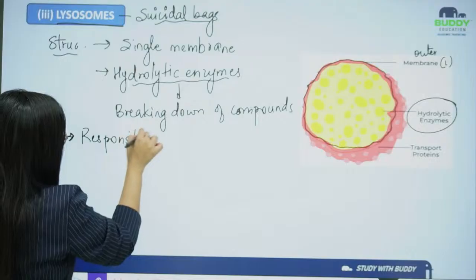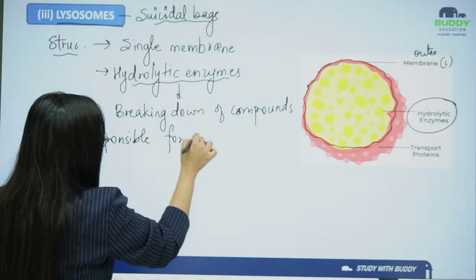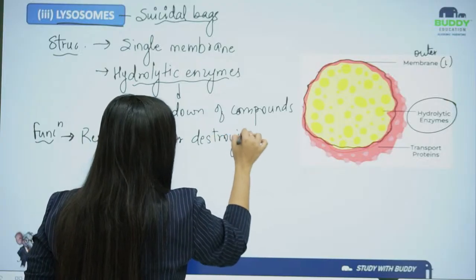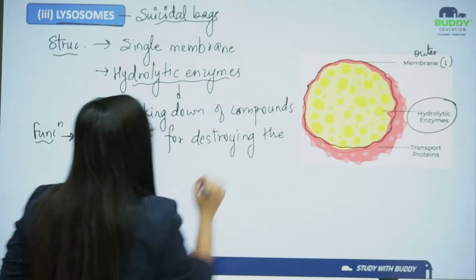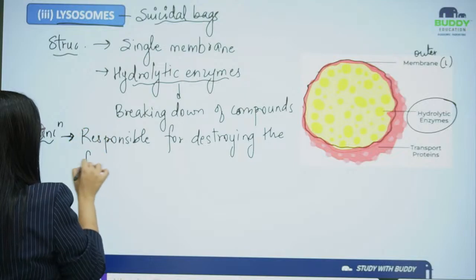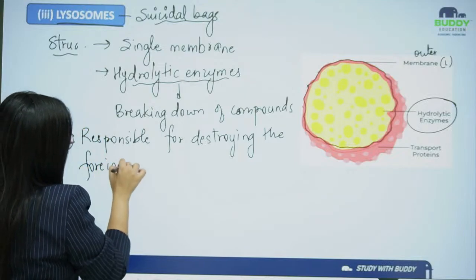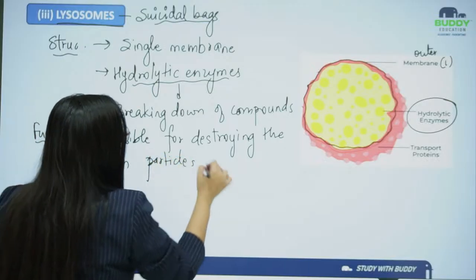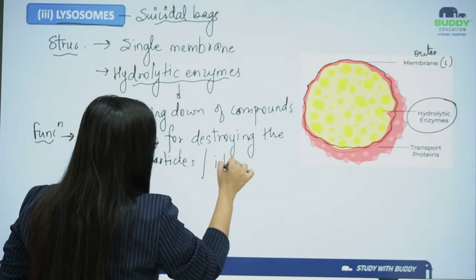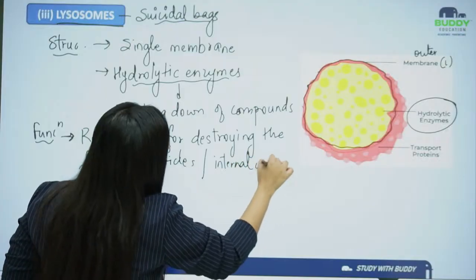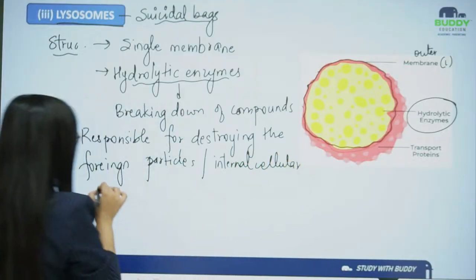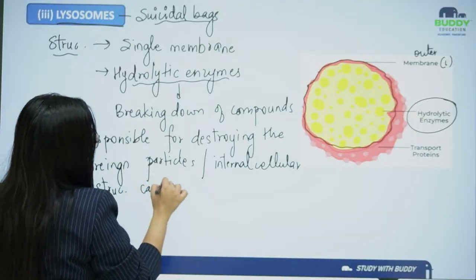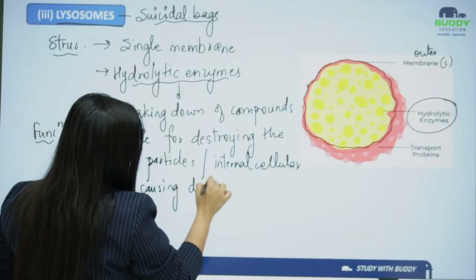That's why it is responsible for destroying the foreign particles or the internal cellular structures causing damage to the cell.